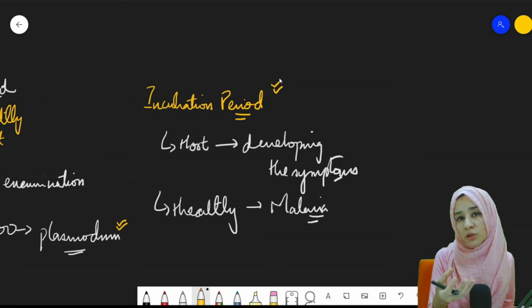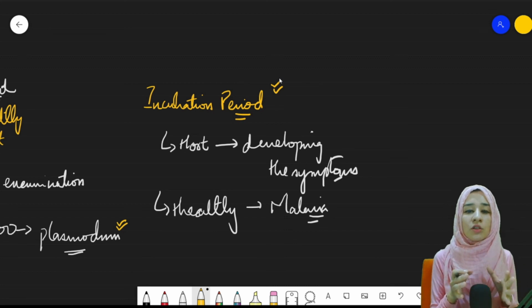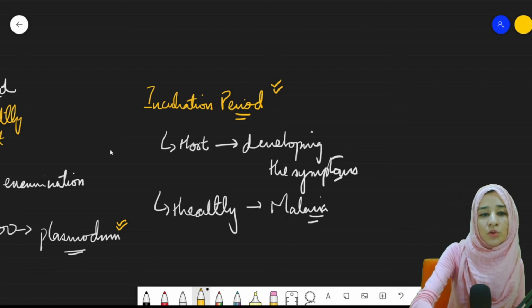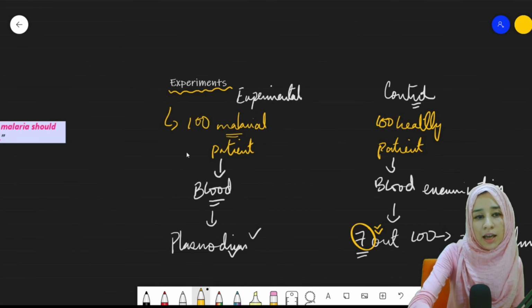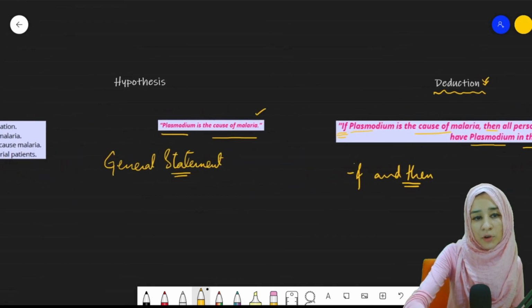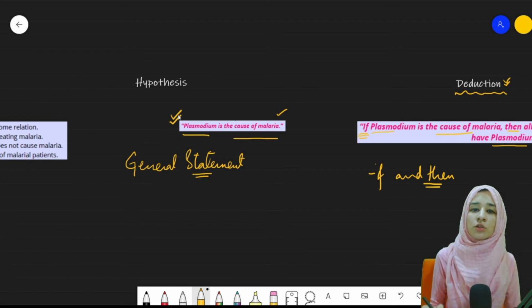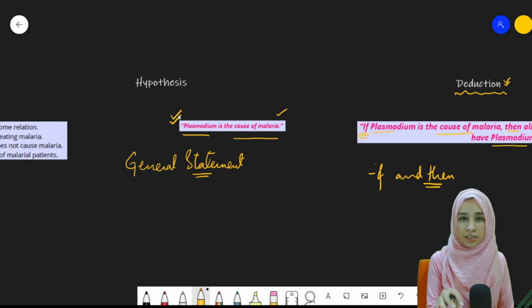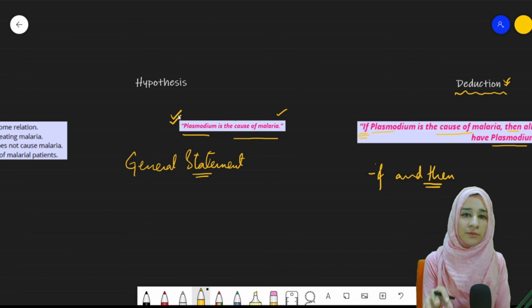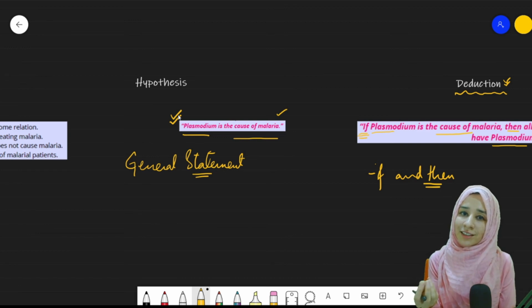The patient will start showing the symptoms of malaria. So this was the conclusion, and it proved our hypothesis as correct. And the hypothesis was that the plasmodium is the cause of malaria. And this is how this biological problem was solved.